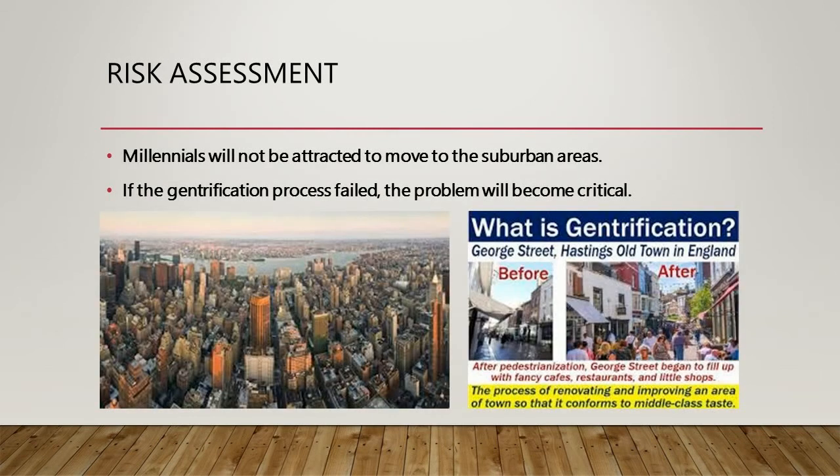Risk assessment. Millennials will not be attracted to move to the suburban areas. If the gentrification process fails, the problem will become critical. The type of development in the suburban areas needed by millennials is one which is smart, sustainable, and efficient. Only about a quarter of young residents want to move from the city to the suburbs. This might be a risk of a poorly performed suburbanization process due to a bad gentrification process which does not attract residents to move to the suburban areas.